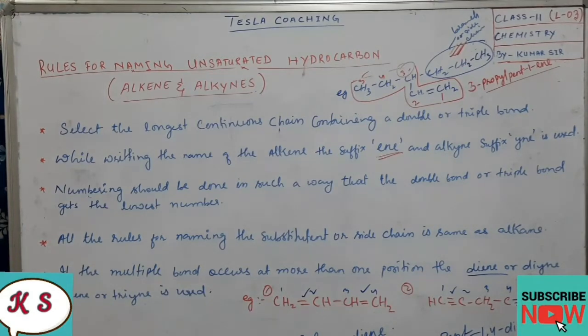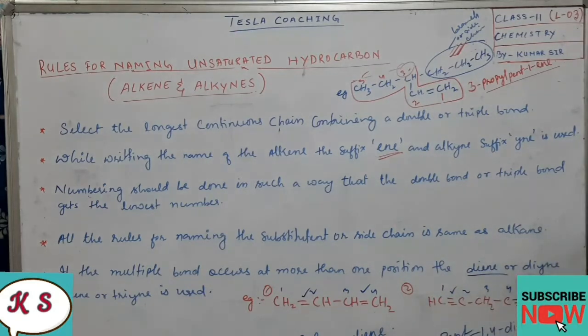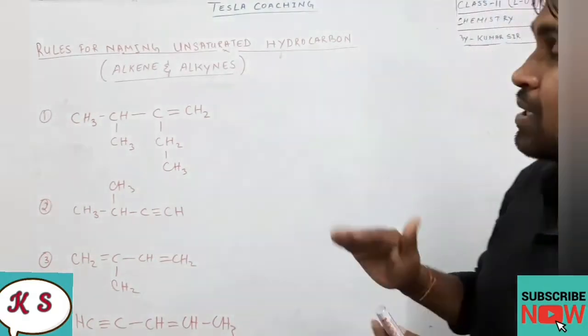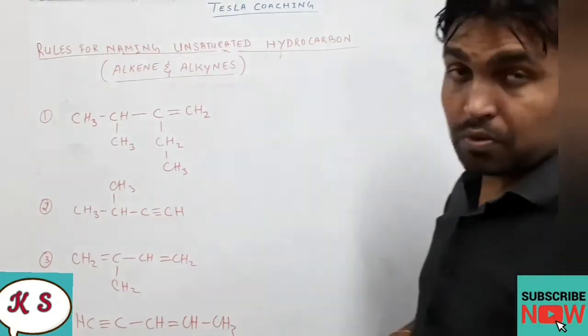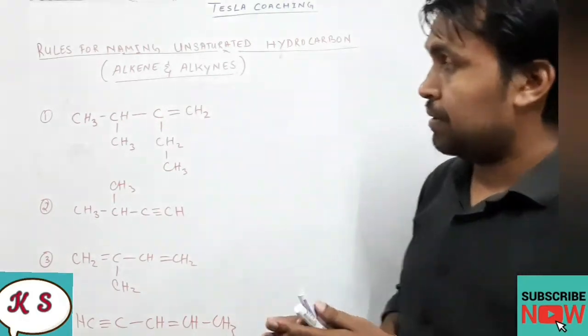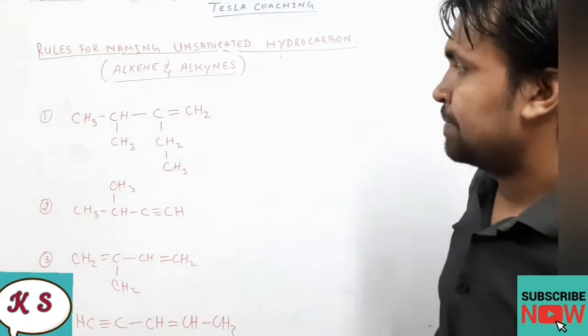Dear students, I hope you have understood this. These are the rules for naming unsaturated hydrocarbons. After noting this down, we shall do a few more questions on it, and then we will proceed to a slightly higher level of IUPAC. The rules for the IUPAC names of alkenes and alkynes I discussed a few minutes ago. Now we are going to do some questions based on those rules. So let us start with question number 1.